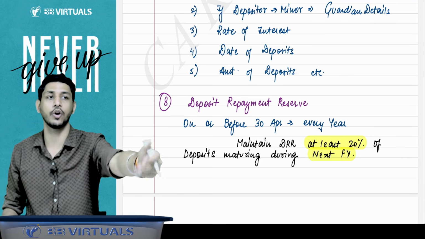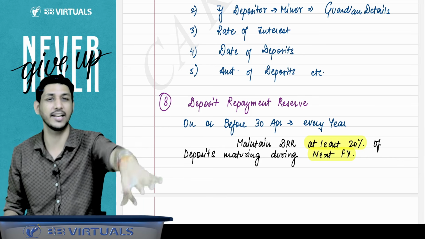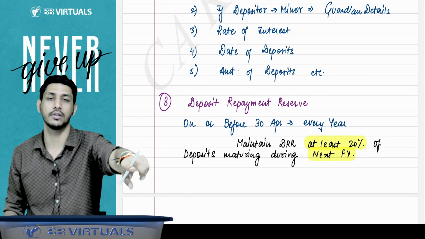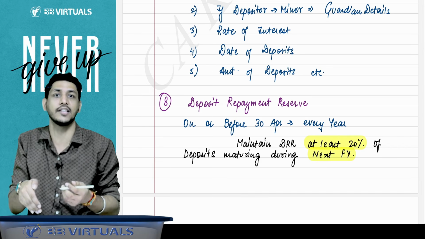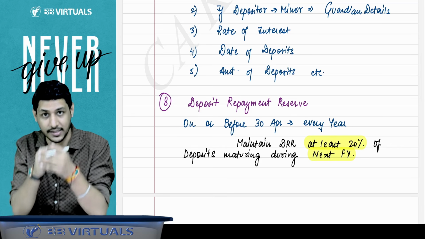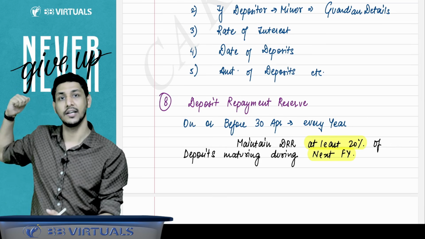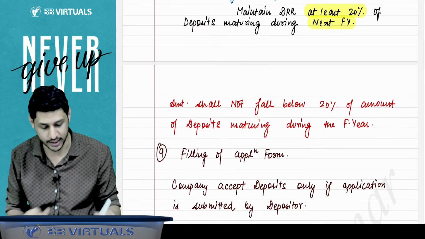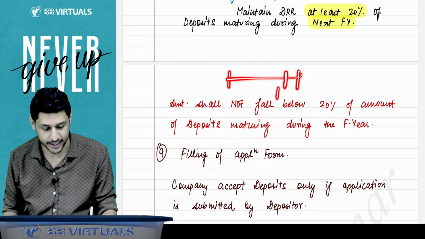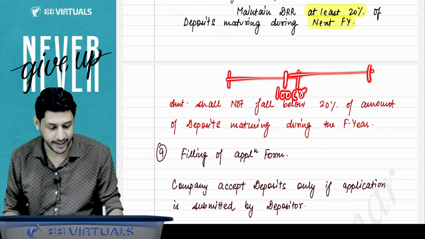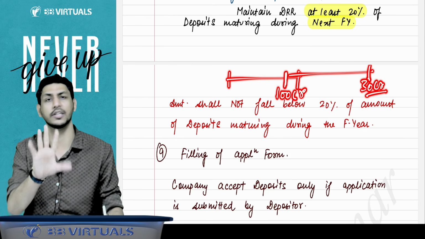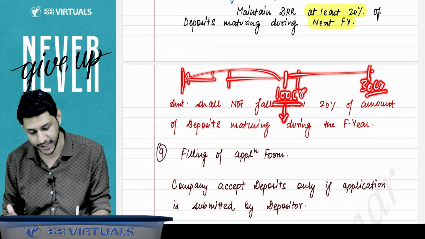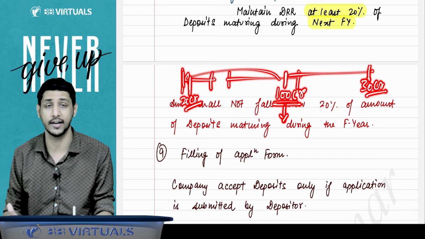In the next financial year, your amount of deposits which are getting matured is very little. If you take 20% of that amount, it will be a very small amount. But during this financial year, you have created the reserve in the last year. So this point is not saying that, suppose I'll give you an example by which you will be able to understand. Suppose in this year, your deposits are getting matured of 100 crore, right? And in the next financial year, your deposits are getting matured only for 30 crore. If in this year 100 crore maturity is there, so in the previous financial year you already created 20 crore DRR as per the provision.